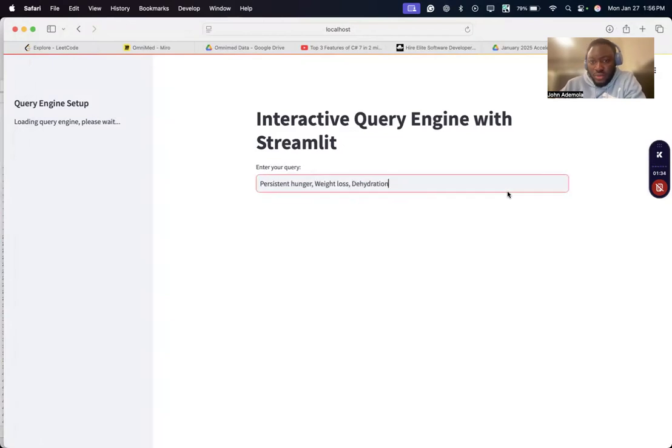So it's going to take a while to respond because I've been trying to figure out why DeepSeek is taking so long. But I'm going to work on the optimization. For now, I'm just trying to show that I've learned RAG, and I've also seen how DeepSeek works. So it takes like, I think, a minute or two. After this, I will show you my code to see what I did.